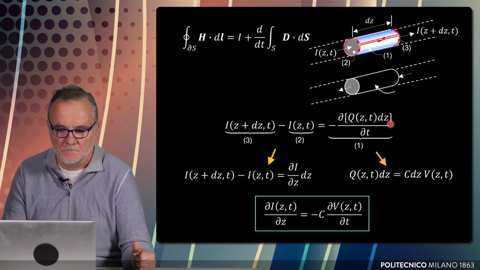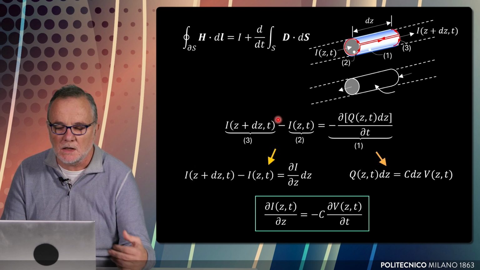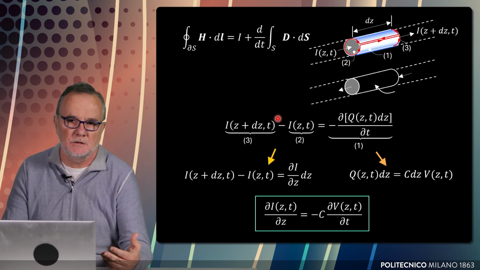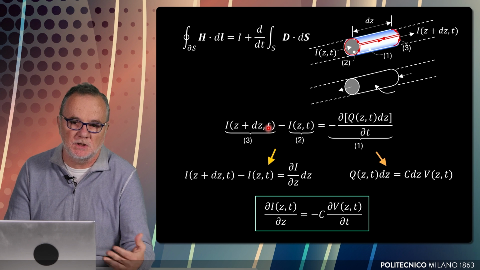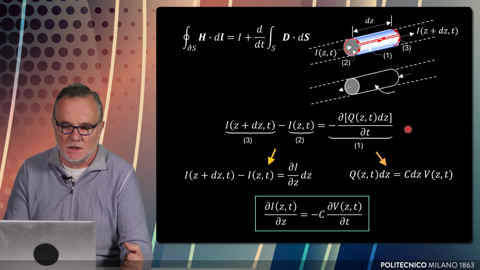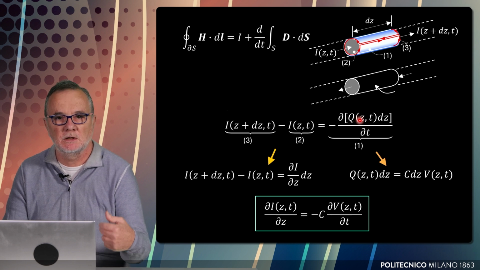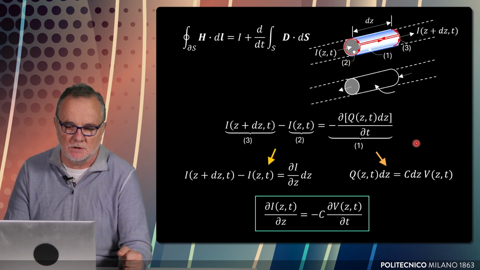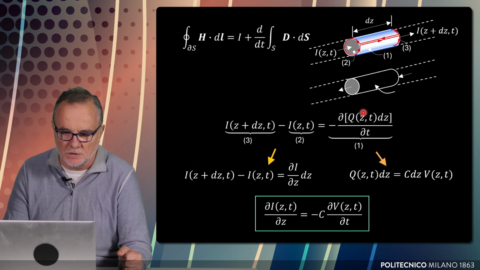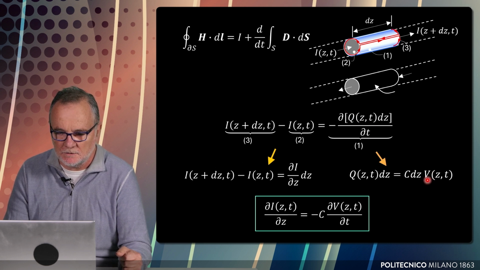So this is the result of Ampere-Maxwell's equation once we substitute the expression in terms of currents and voltages, because the charge per unit length equals the capacitance per unit length times the voltage. So we can substitute further into this right-hand member the capacitance per unit length times the voltage times dz, and the C is here.